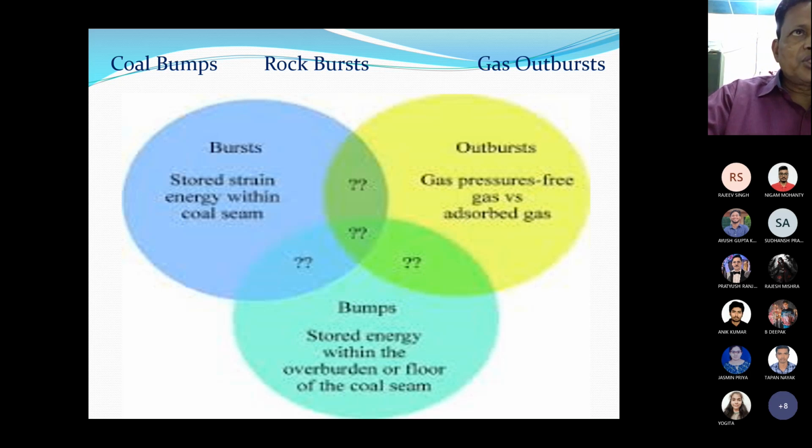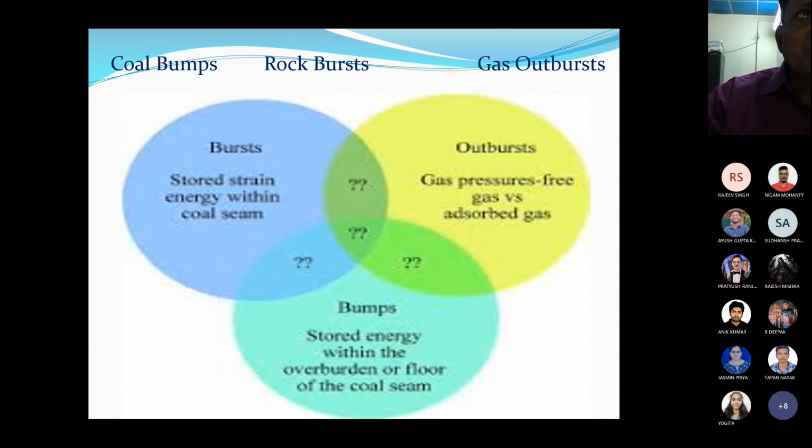So what is a burst? Bursts take place because of the stored strain energy within the coal seam.